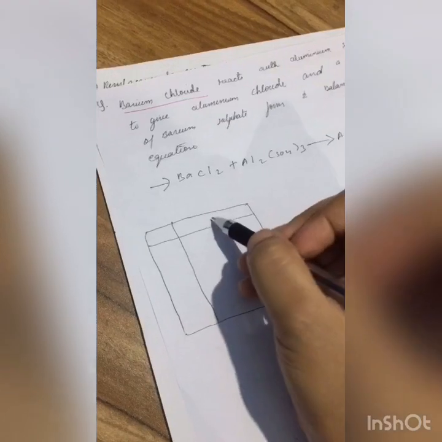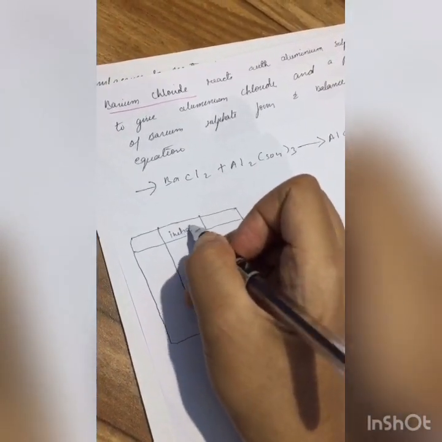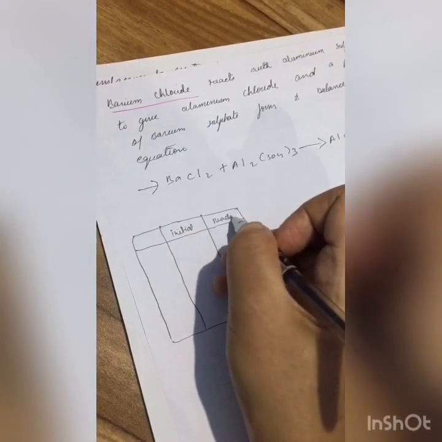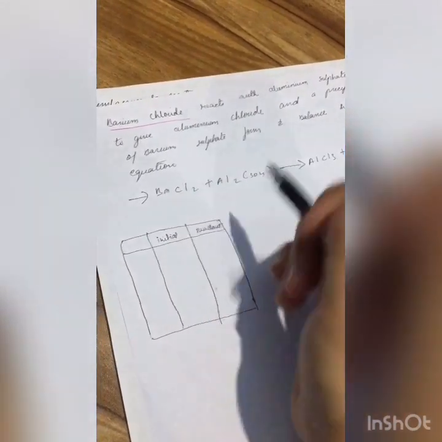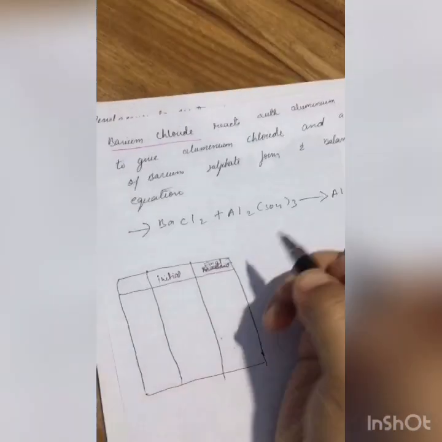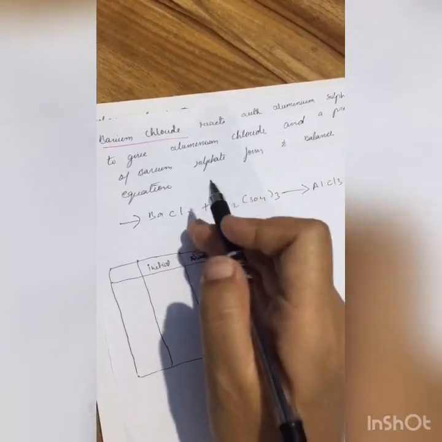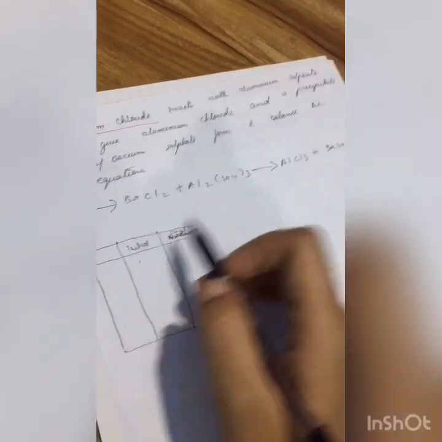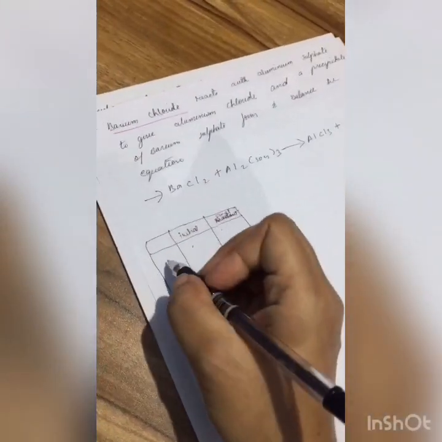One is for the elements, then initial, the reactant, and the final, the product. The left side will always be the reactant and the right side will always be the product, okay? So the reactant is the initial and the product is the final, and here will be the element's name.